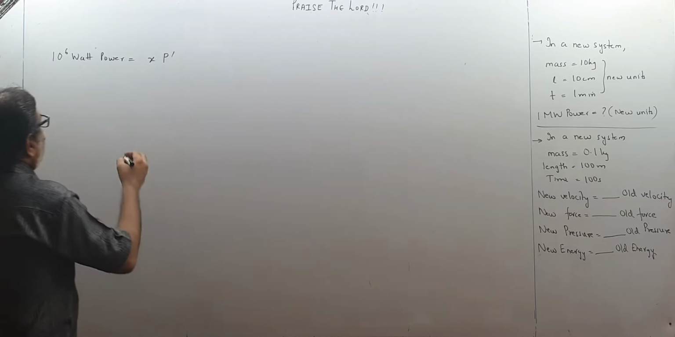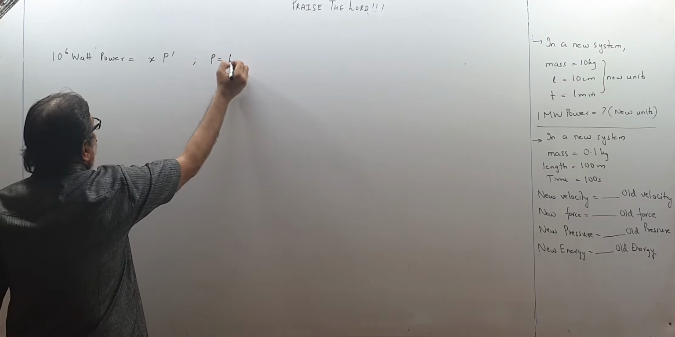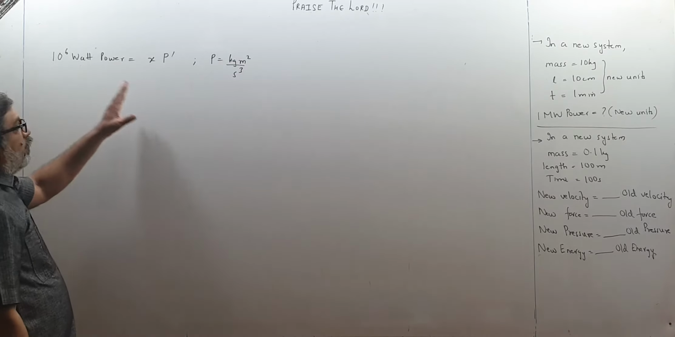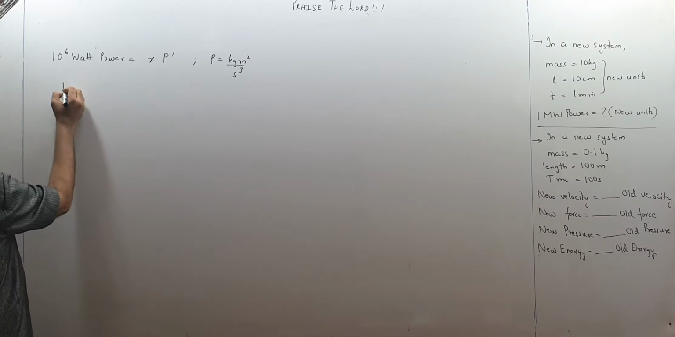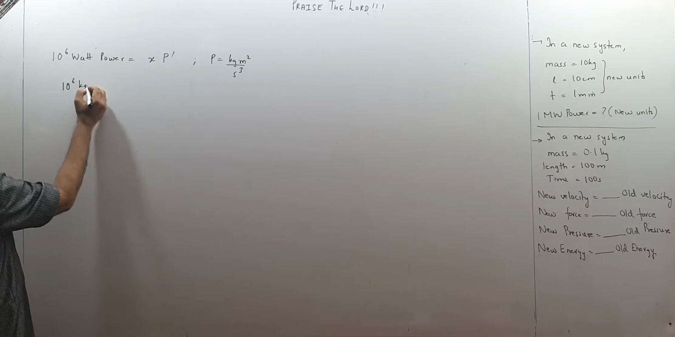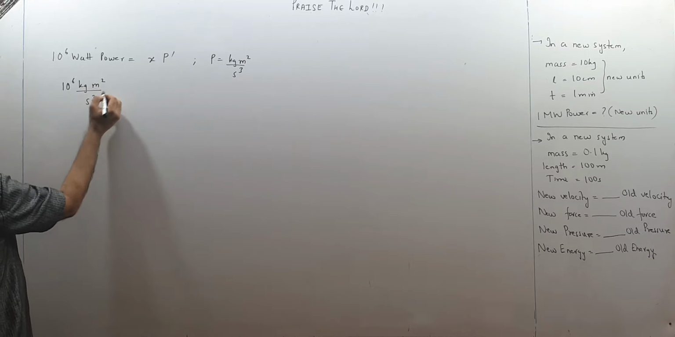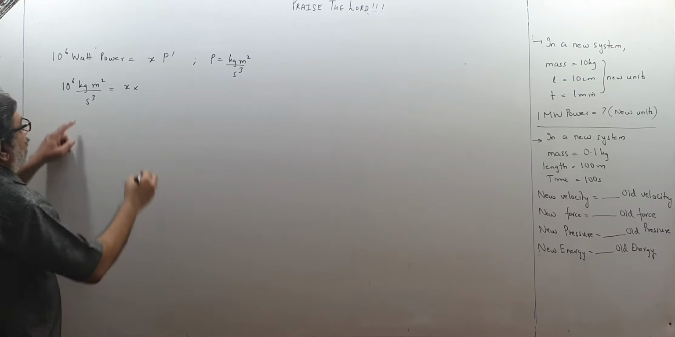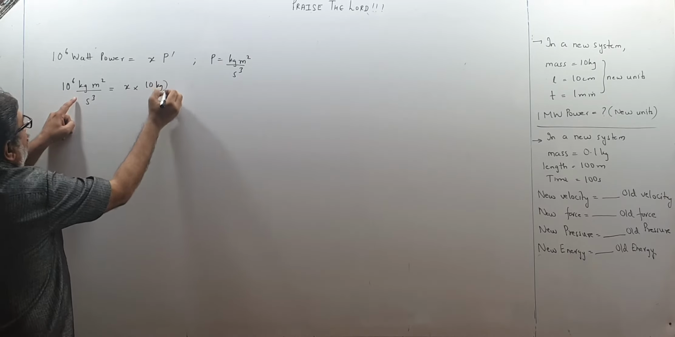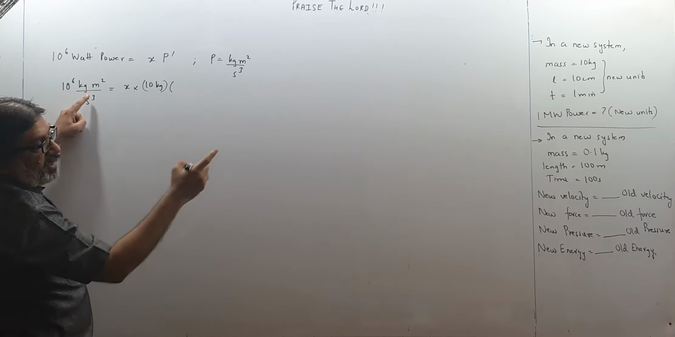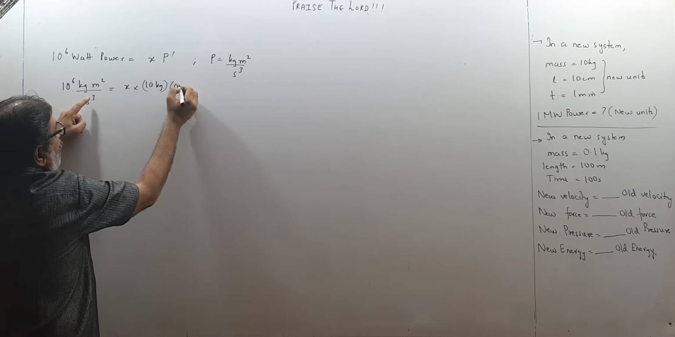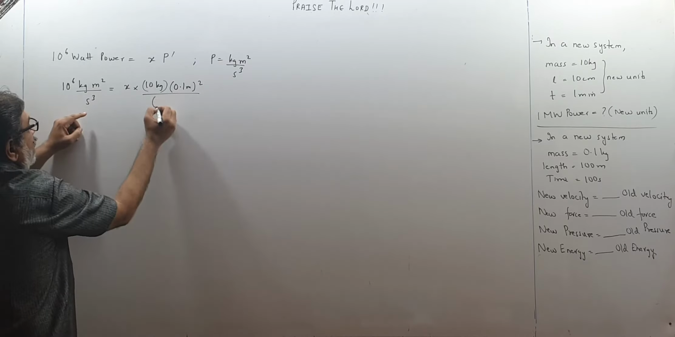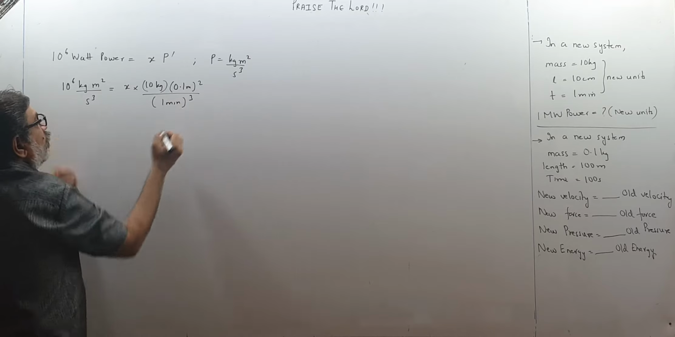So we want to know that. Now children, realize that power is kg meter square upon second cube. So we put the units on both sides. Watt means 10 raised to 6 kg meter square upon second cube, equals x into the new units of power. See, mass is how much? 10 kg. So 10 kg, meter square, length is 10 centimeter. So I can write it as 0.1 meter and square. And time is 1 minute. So I write 1 minute and cube.